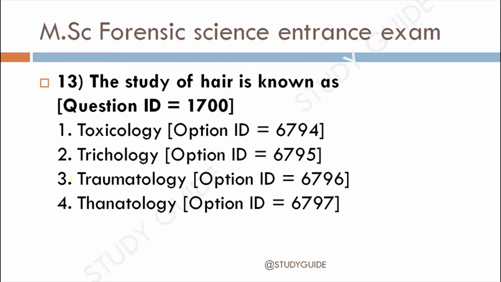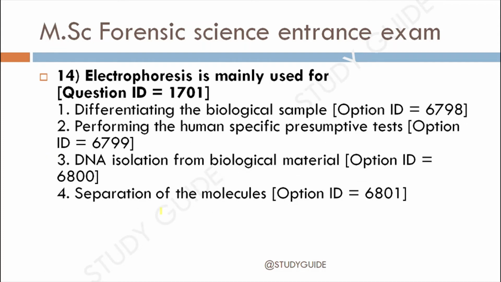The correct answer for this is option 2, trichology, because toxicology basically deals with toxic products, traumatology deals with the injured part of the patient, and thanatology basically deals with the study of death and dying. So the correct answer for this is option 2, trichology.